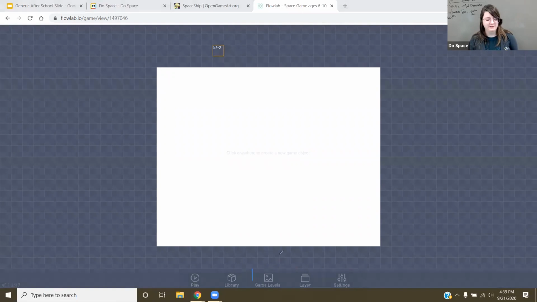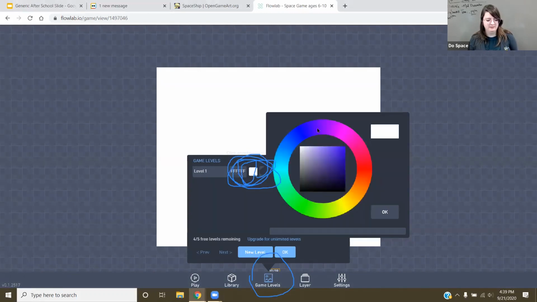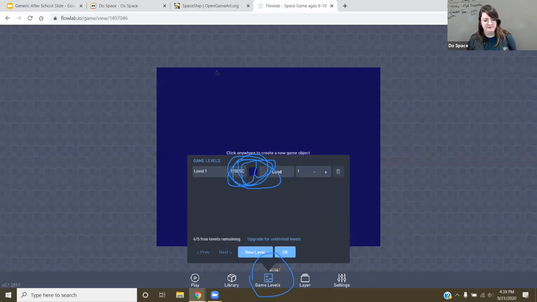If you don't know, let's click on game levels right here. There we go. And then we click on this little square right here. And then we get a little thing to change the color. And you can just click anywhere on here. I'm going to do like a dark blue for space. And you just click OK. Good. And now we got a dark blue background right here.